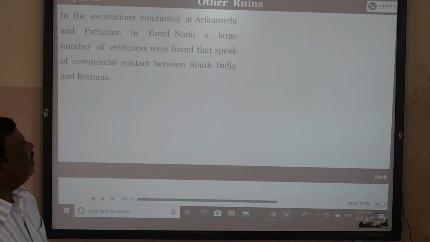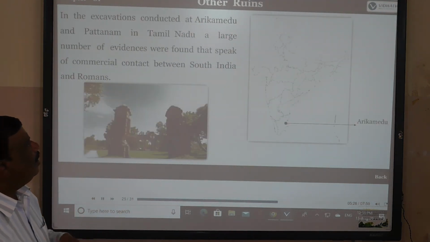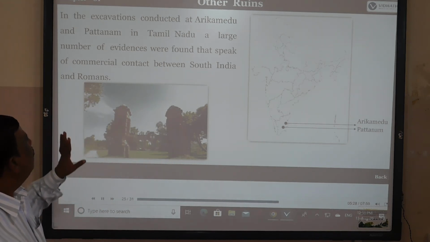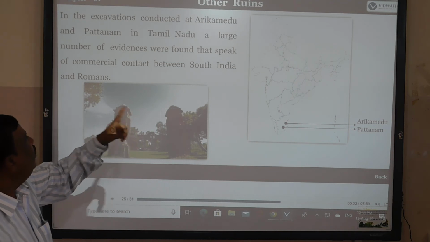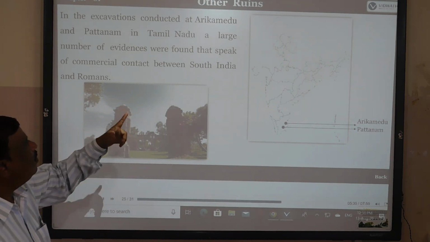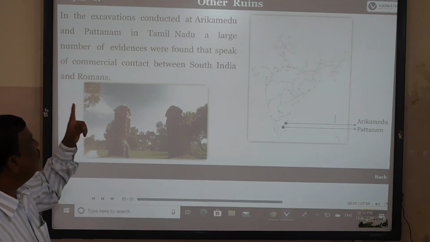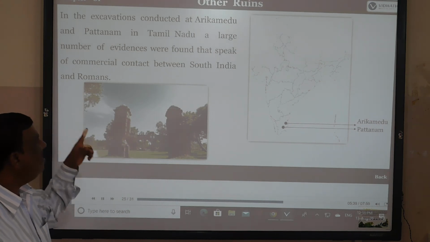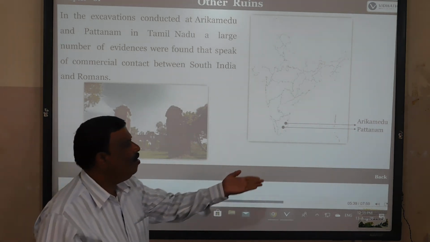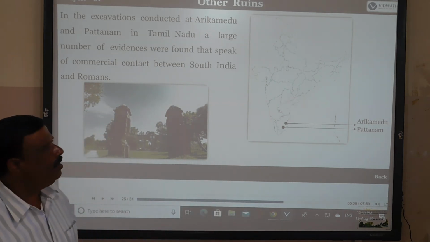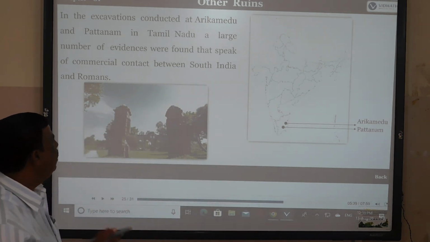In the excavation conducted at Arikamedu and Pattanam in Tamil Nadu, a large number of evidence speak of commercial contact between South India and the Romans.